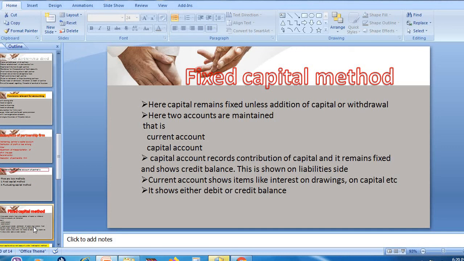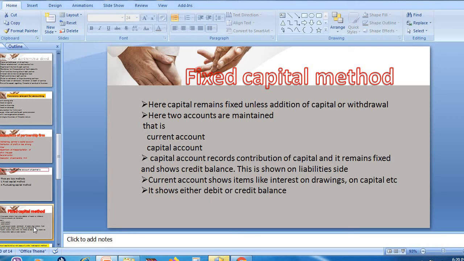All the other adjustments will be recorded under current account. And this particular capital account always shows credit balance, because of which this account will be shown on the liability side. Whereas in this current account, where all the adjustments like interest on capital, interest on drawing, salary are recorded, the account may show debit balance or credit balance. If it shows credit balance, it will be recorded under liability side. If it shows debit balance, it will be recorded under asset side.